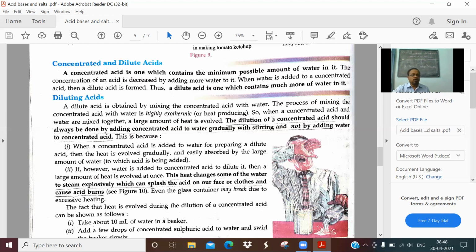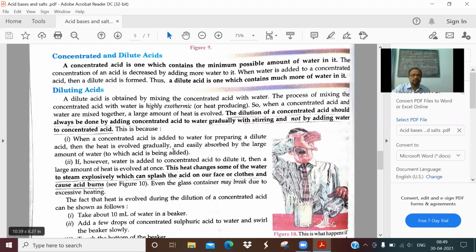I am reading it. When a concentrated acid is added to water for preparing dilute acid, the heat evolved gradually is easily absorbed by the large amount of water to which the acid is being added. That is what I am saying. If you put acid drop by drop into water, the heat given out during dissolution is equally distributed, and it will not allow the water to boil.